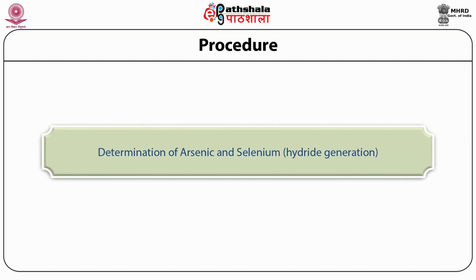Determination of arsenic and selenium by hydride generation. Here it is the limitation of atomic absorption spectroscopy. That means they cannot be aspirated directly into the flame.